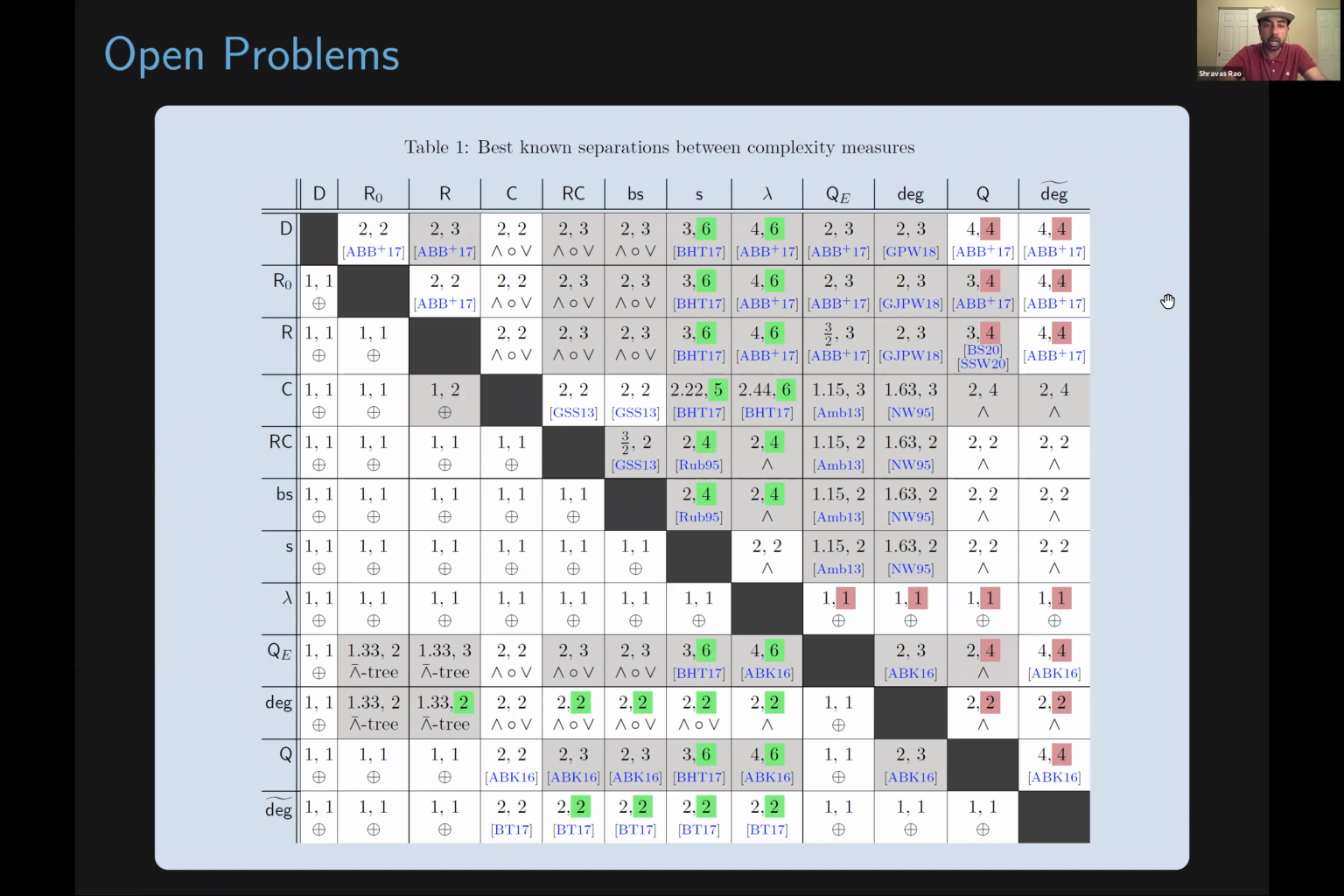In our paper, we have this table of relationships and separations between complexity measures. In particular, any entry in white represents a relationship for which we know the optimal separation, and we have an example of that separation. But basically, anything in gray is an open problem, including the two open problems I mentioned. They're in this table as gray. And basically any gray entry in this table is also an open problem.